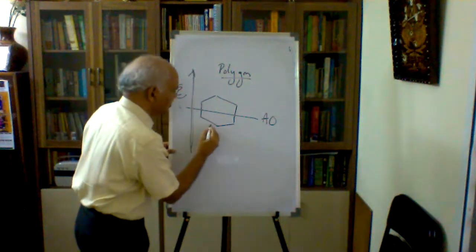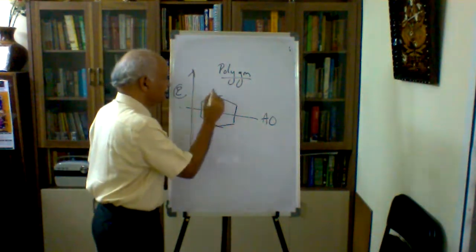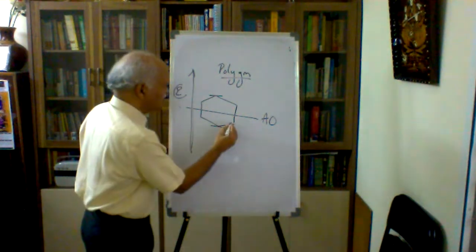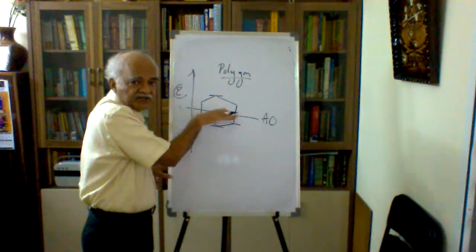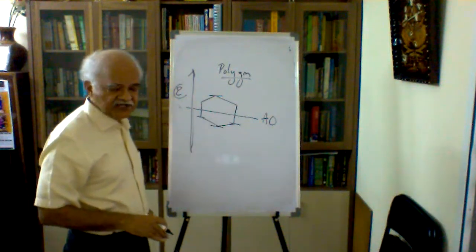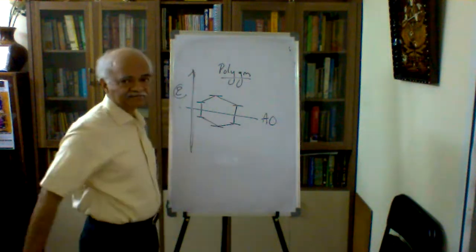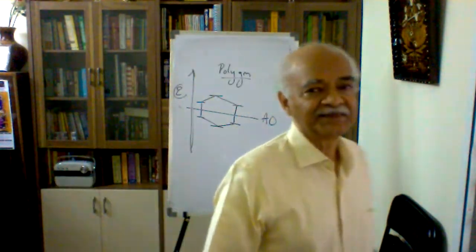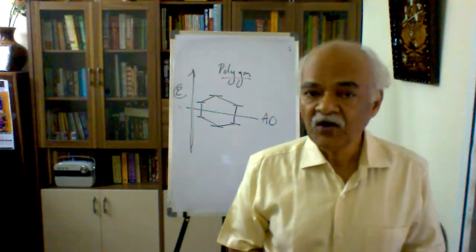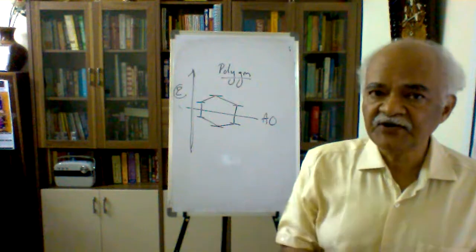So, this orbital has the least energy and this orbital has the maximum energy, and these two orbitals are degenerate but definitely lower in energy compared to the average of the atomic orbital energy, and higher than this, and two more are coming here. This is the orbital picture of benzene. Now come to electrons, please. How many electrons are there? Only 6, is it not? Each p orbital has only 1 here.